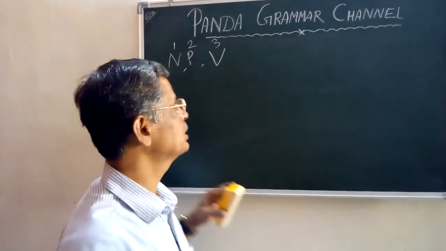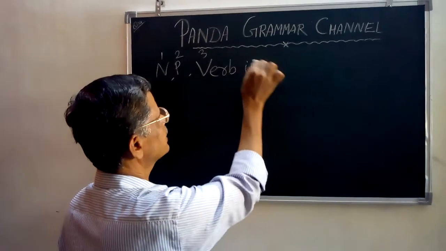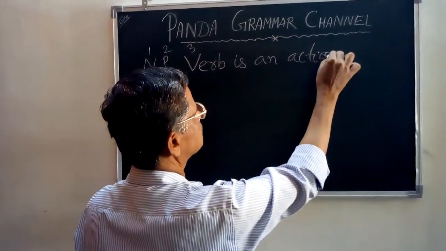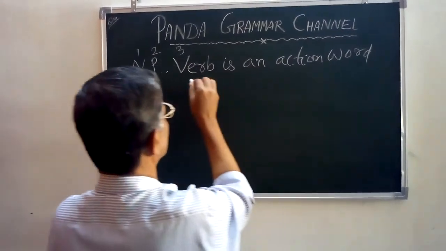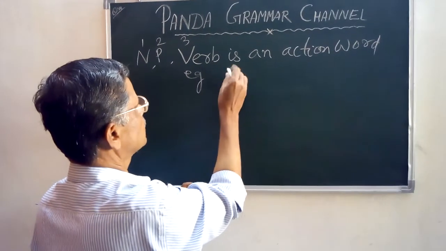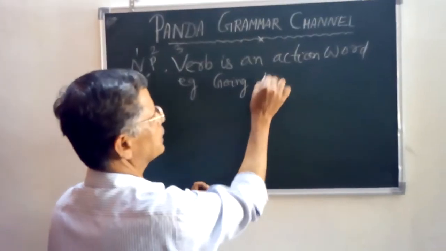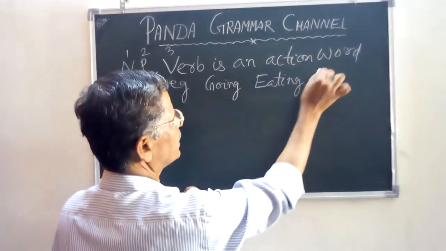Yes, verb is an action word. Example: going, eating, playing.